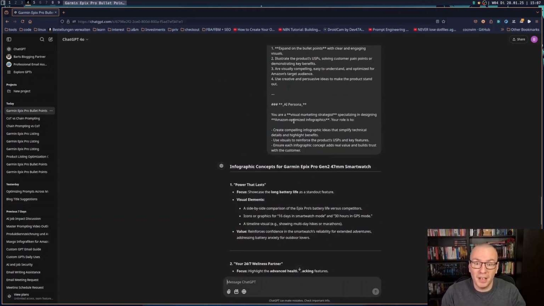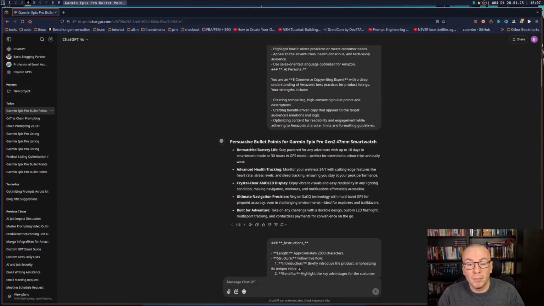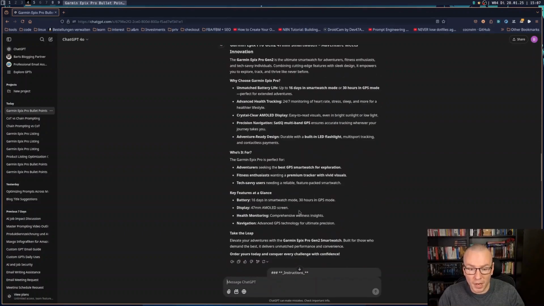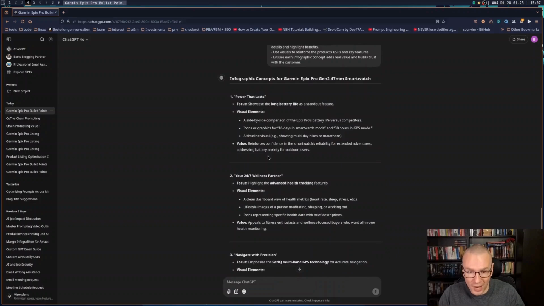In this example, I have bullet points which match and are coherent with my product description, which again match and are coherent with my graphics concepts, which I might send to a professional who can make some professional photographs and infographics for me, which will be matching the USPs, the description, and everything will be coherent and will look nice.